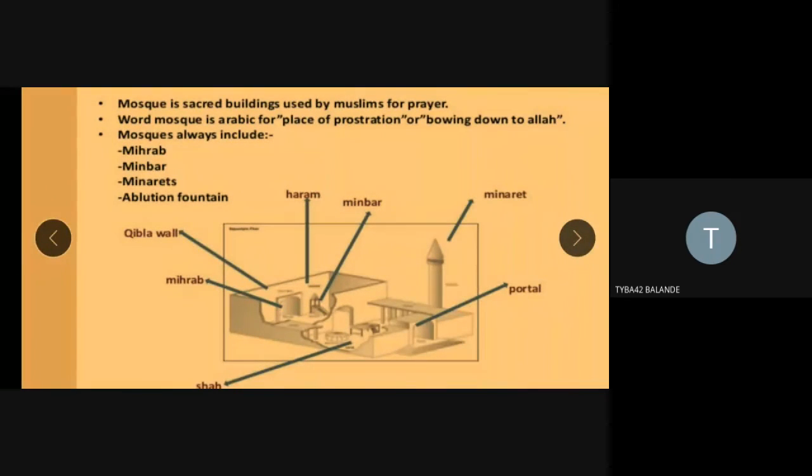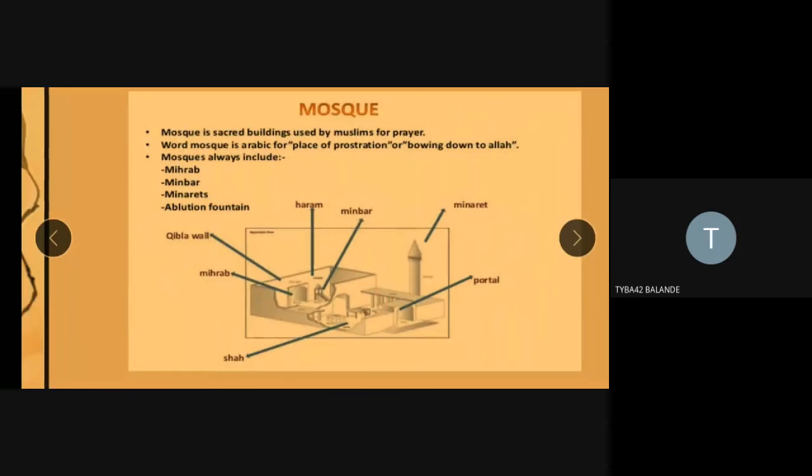It is a vertical tower. Alternatively, it may be made from the roof and entrance, and is often projected with the aid of microphones and speakers nowadays. So the minaret is again a visual symbol of Islam. This is very important: the minaret and the mosque are religious architectural elements. Now you see the portal and sahan.